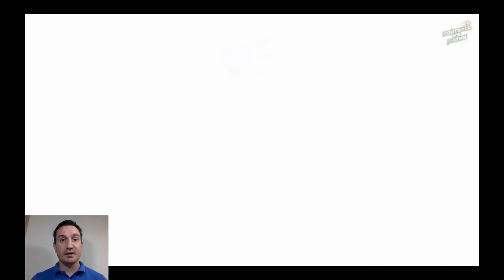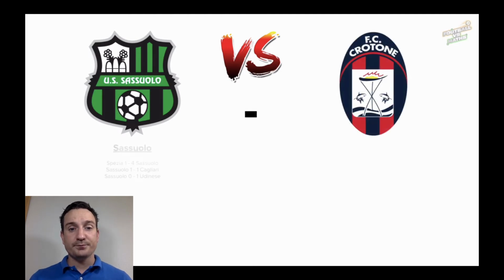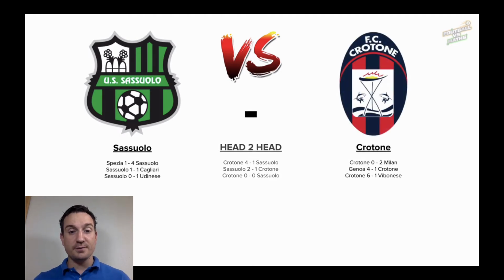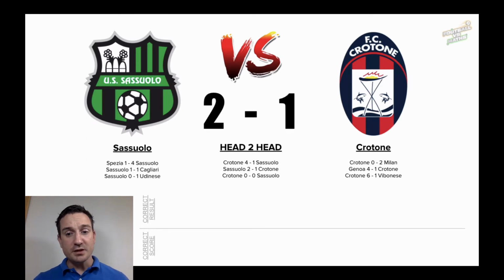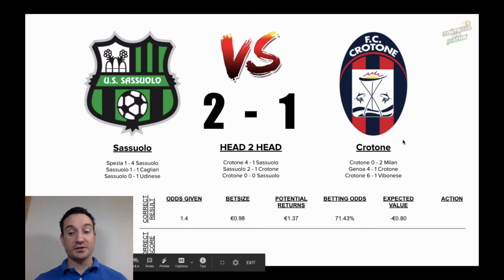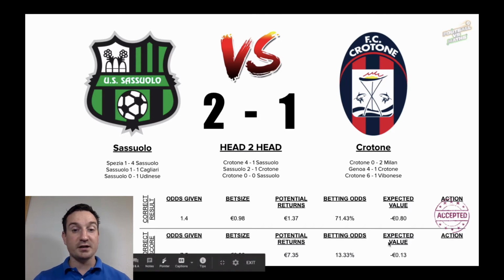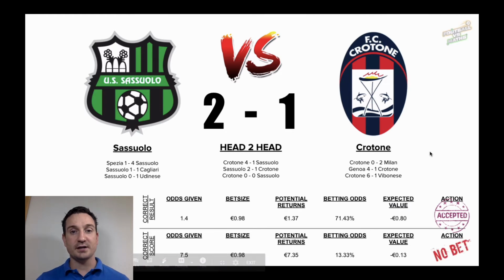Very first match that we will be looking at here today is Sassuolo versus Crotone. Last time they played against each other, Crotone won. Crotone is coming off a loss themselves, Sassuolo off a win. We are expecting Sassuolo to win here 2-1. So as I said, even though we're not getting the expected value that you can see here, we're still going to place the bet anyway this week, right? When it comes to the exact score, we're not getting the value either, and we're not placing that one. We're sticking to that one, right? So I hope that's clear.